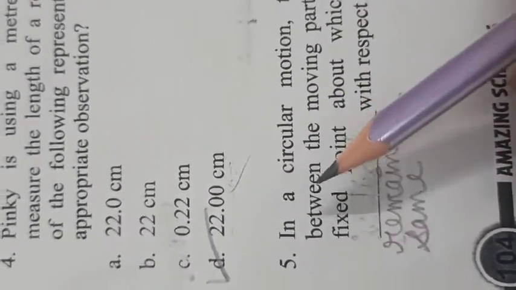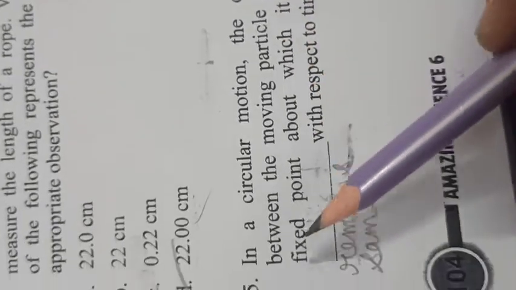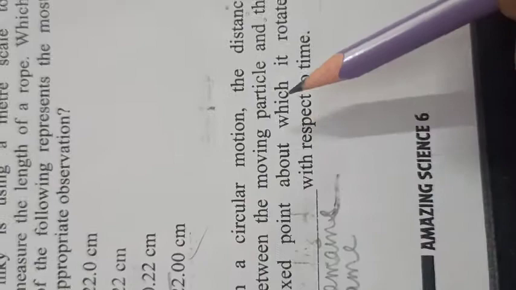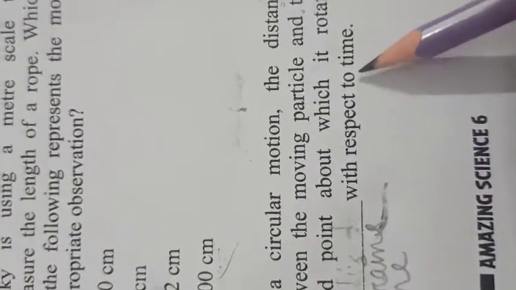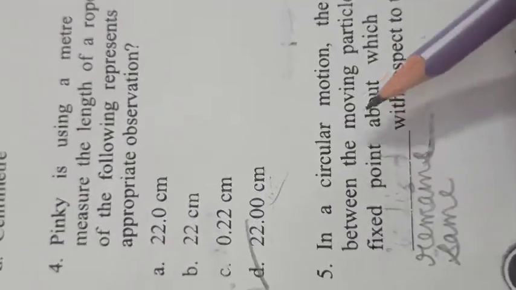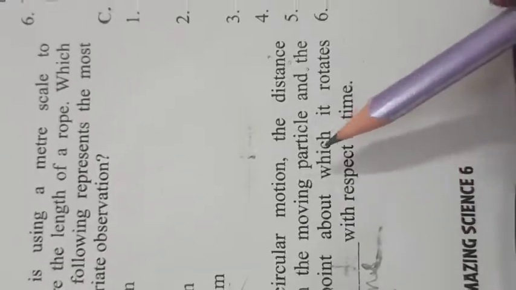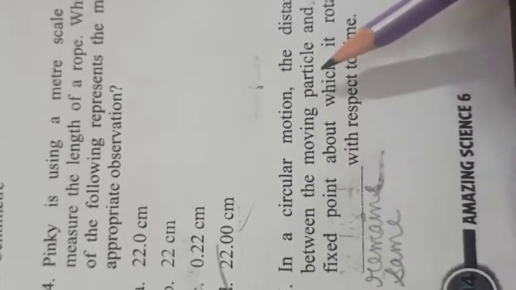So fifth one is, in a circular motion, the distance between the moving particle and the fixed point about which it rotates dash with respect to time. Children, what they are asking in circular motion, here I can give you the example of a moving fan. You can understand this statement by a moving fan.